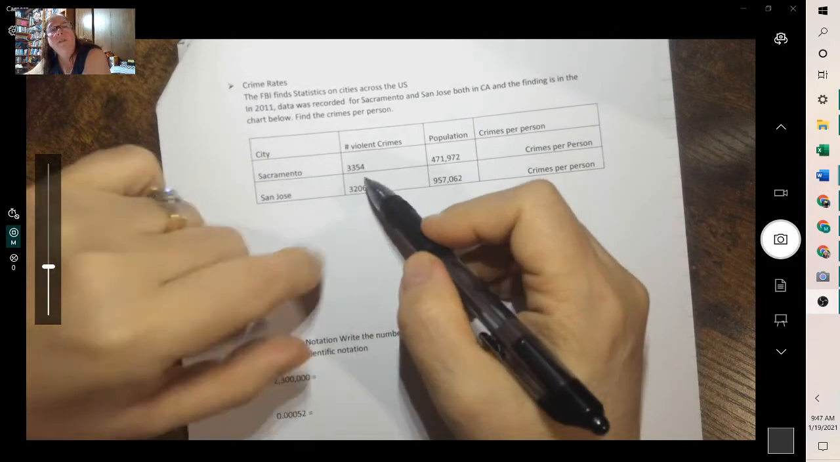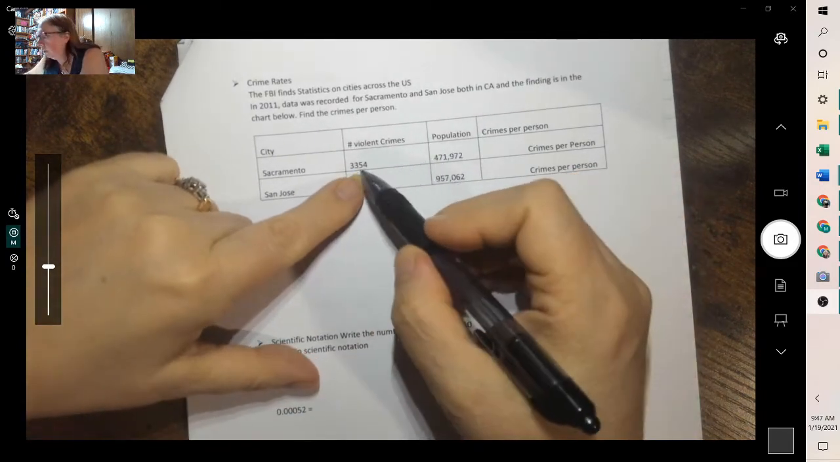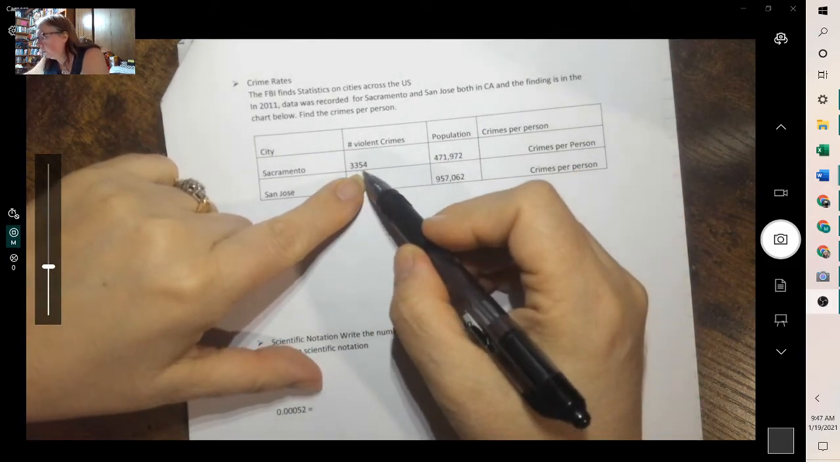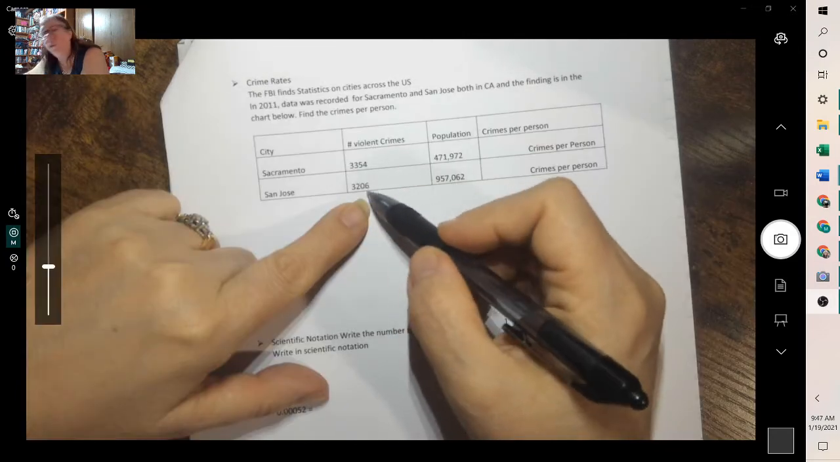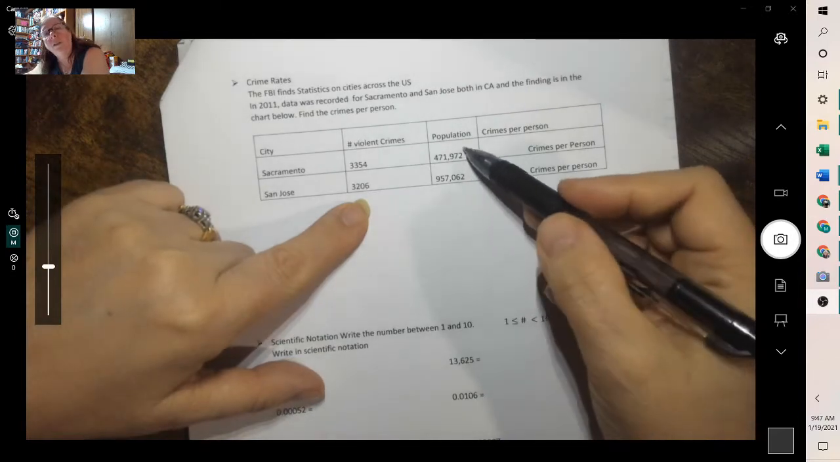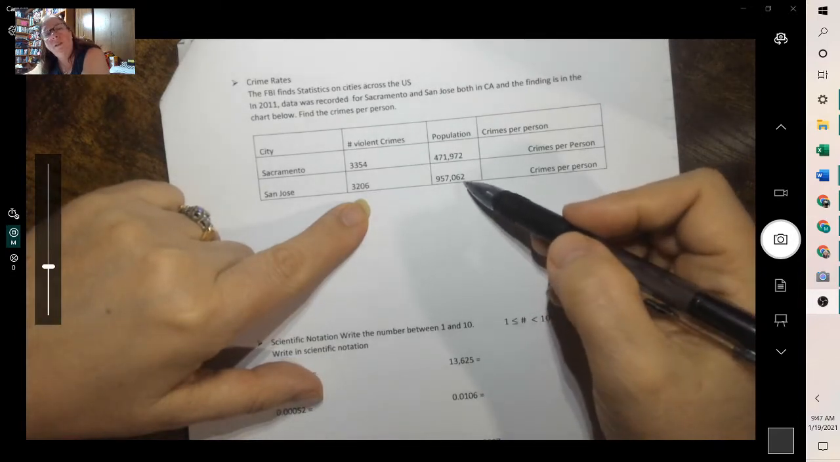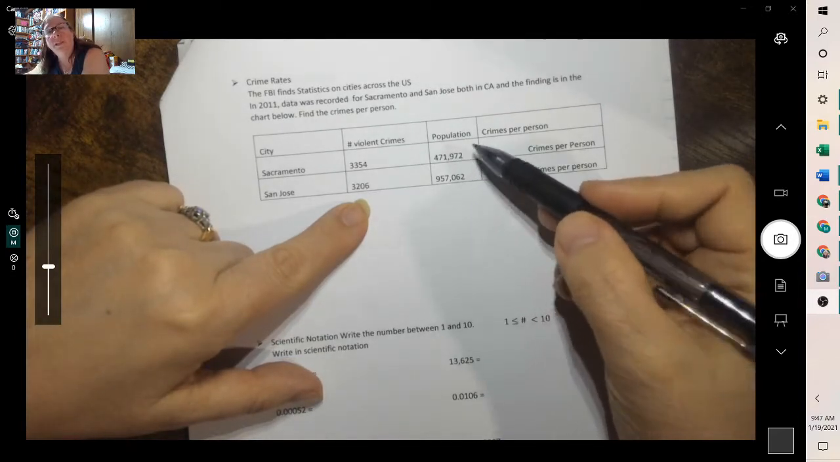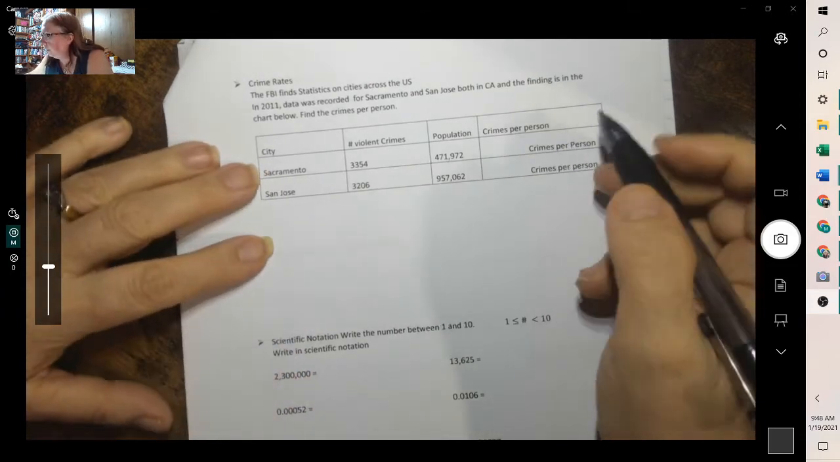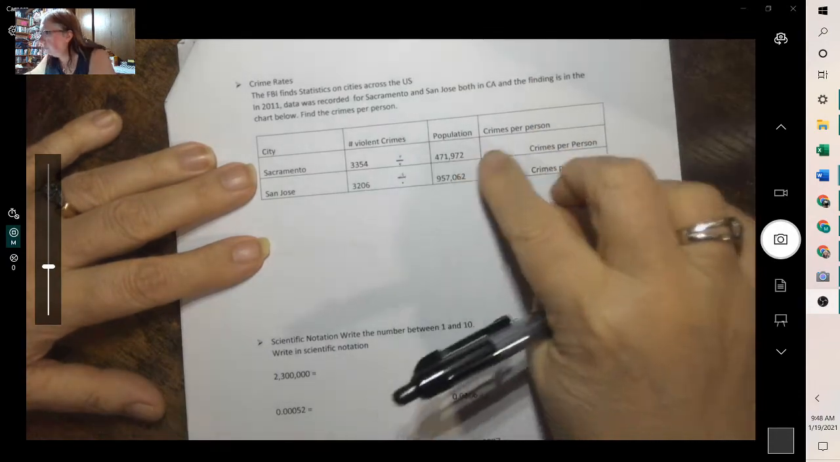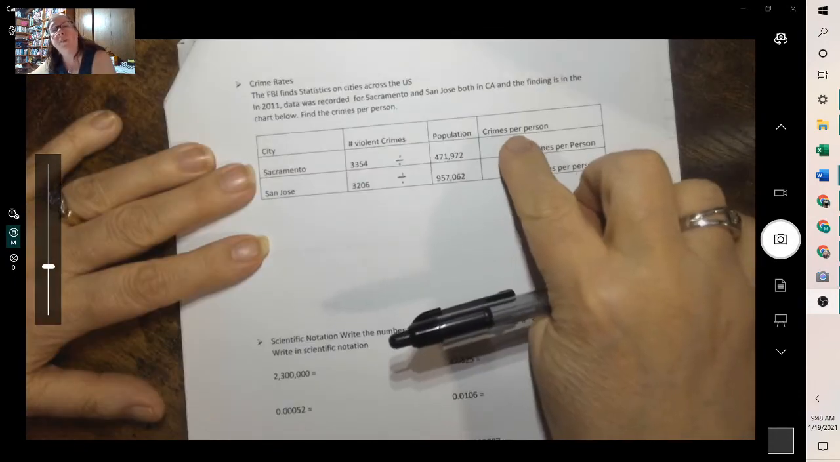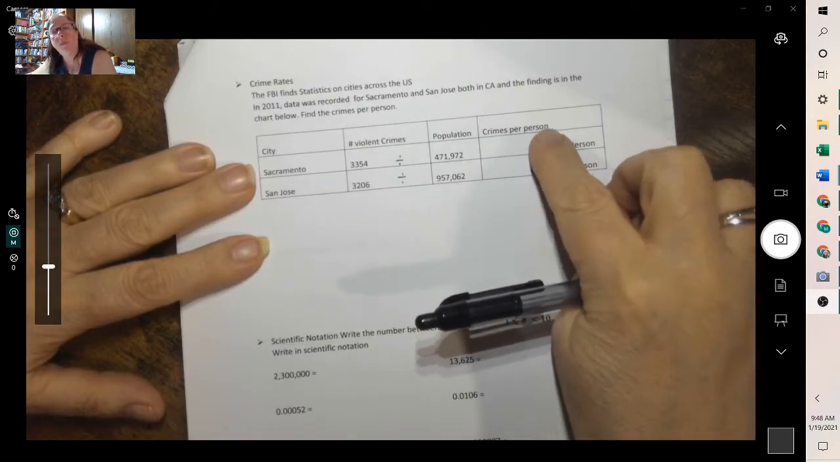In Sacramento, there were 3,354 crimes, where San Jose had 3,206. So it doesn't look too far apart. But then look at the population. San Jose is double the size of the other one. So to find crime per person, we divide them. And we want the number of people in the denominator because that's the per person. Divide by people.